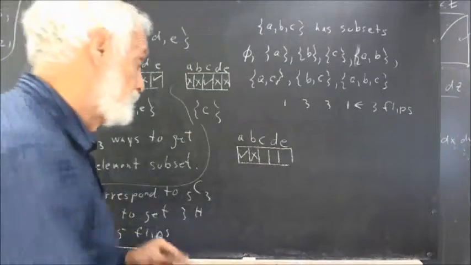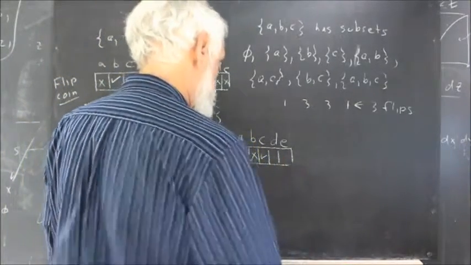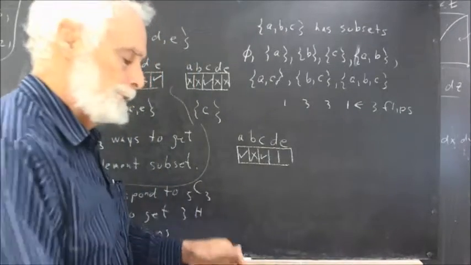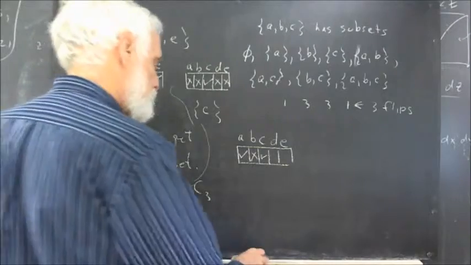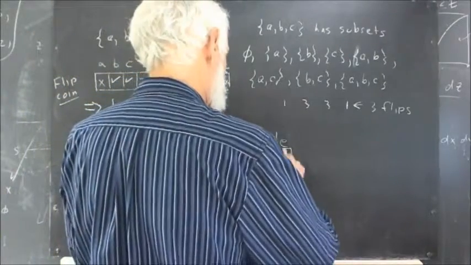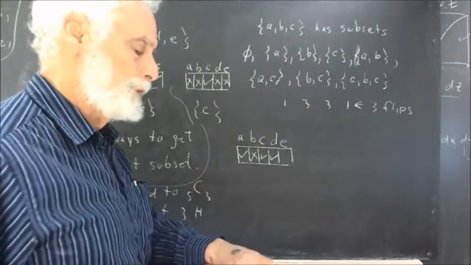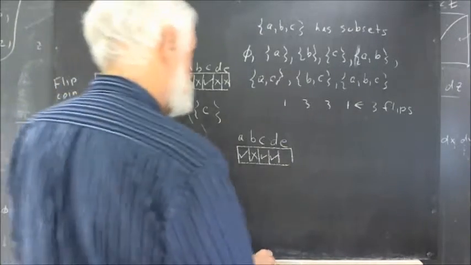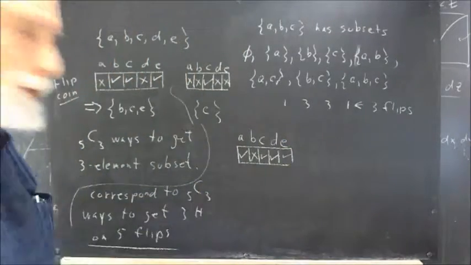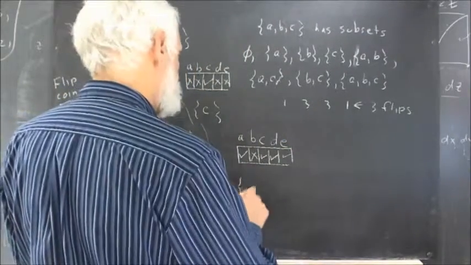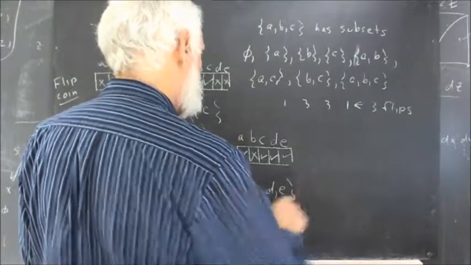Heads, so I choose C. Flip again. Heads, so I get D. And flip once more. Heads, so I choose E. By flipping the coin 5 times, I just chose the subset A, C, D, E.